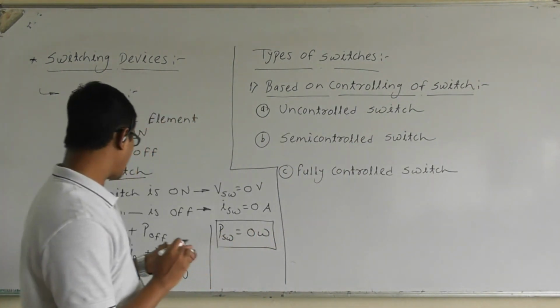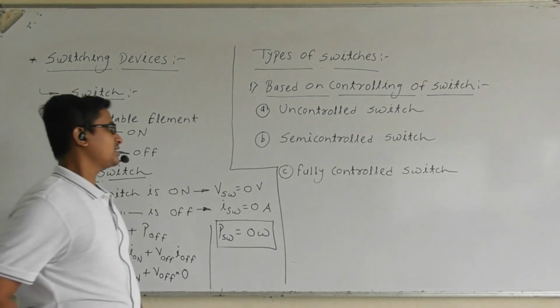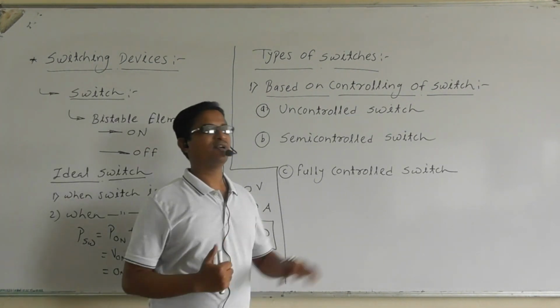One is the uncontrolled, second is the semi-controlled, and third is the fully controlled, right? So let us discuss the difference between the three.